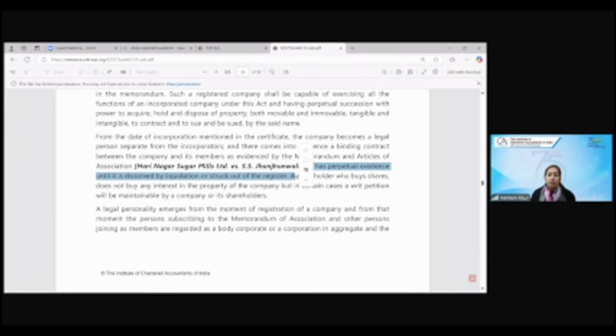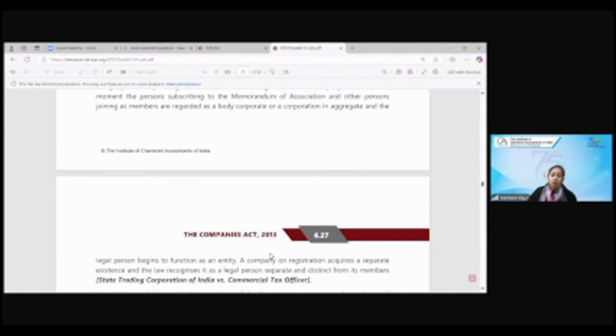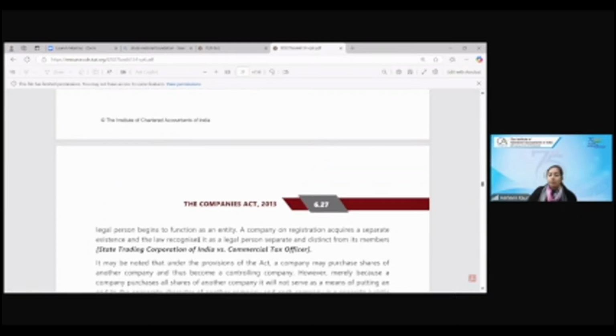Legal personality comes from the date of registration, and the subscribers to the memorandum, and other people joining as members, are regarded as the body corporate. It's a legal person to function. A company on registration gets a separate legal existence distinct from its members.